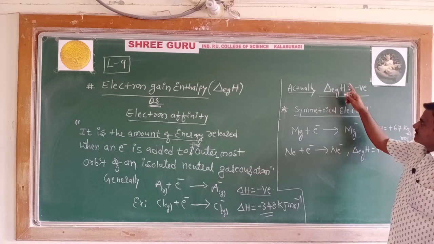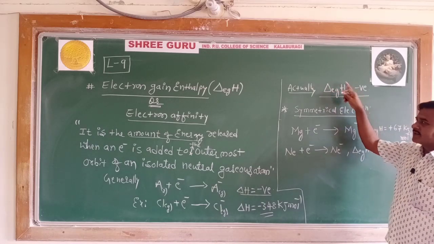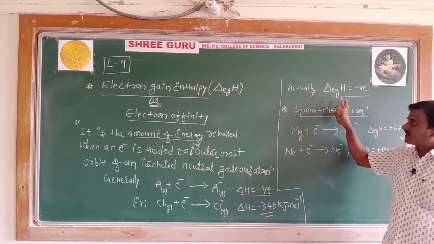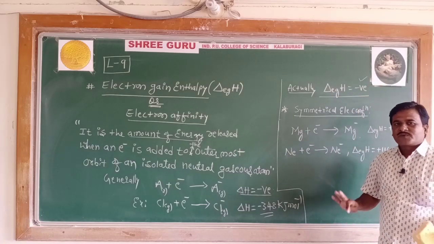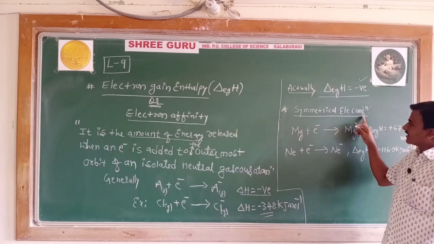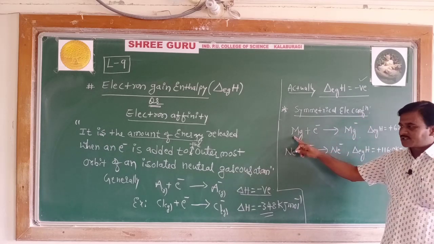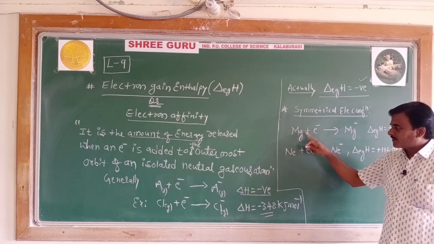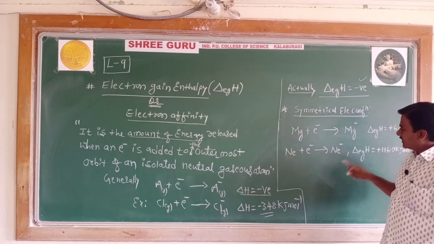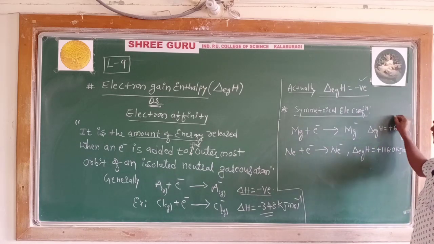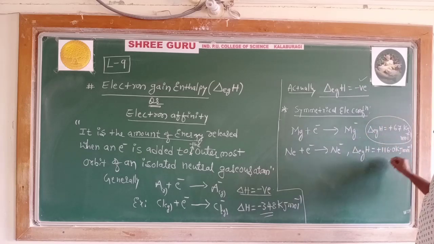I repeat again, generally the electron gain enthalpy of the element is negative. However, for the elements with symmetrical electronic configuration like magnesium, a second group element, and neon, a noble gas element, the electron gain enthalpy is shown with a positive sign.